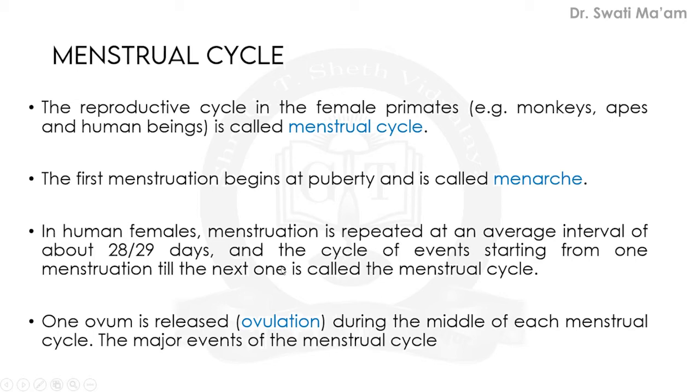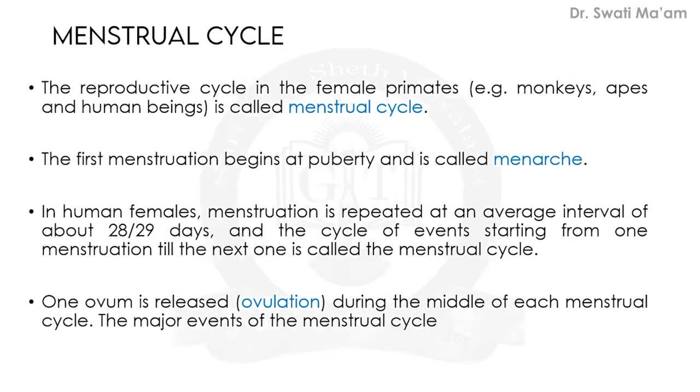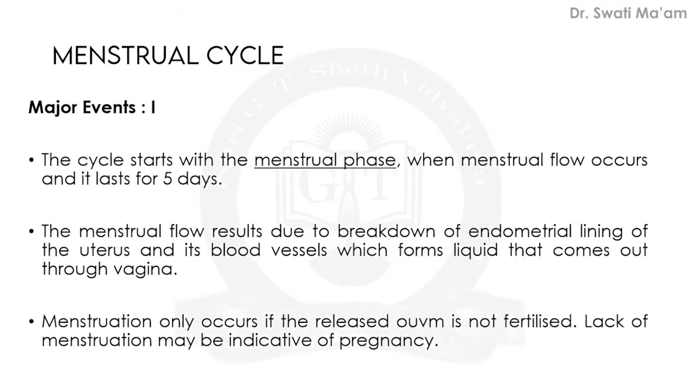This ovulation occurs at the middle of each menstrual cycle, almost at the central duration. The major events of the menstrual cycle we are including in detail, and this topic is many times asked in exams also. So the major events we are categorizing into three subphases of the menstrual cycle. First is the menstrual phase, and the cycle starts with this one.